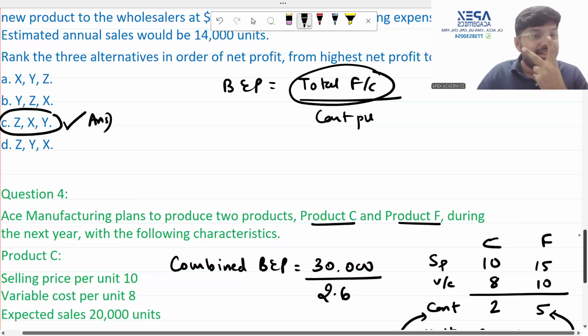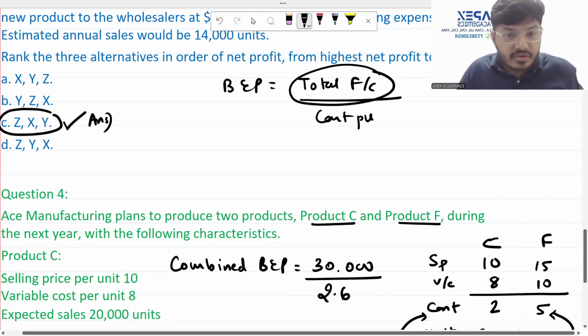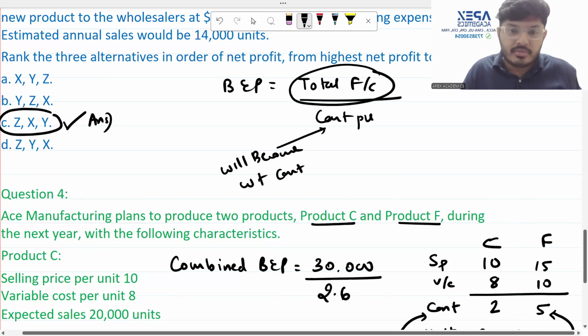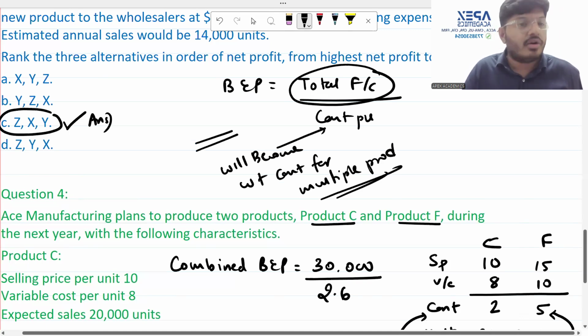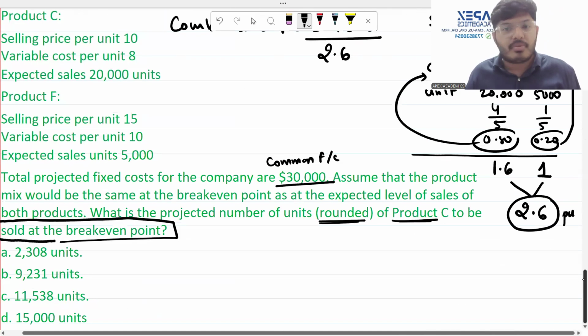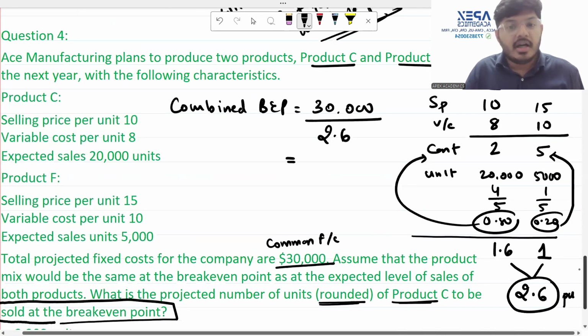Now this entity, if it is making 2 units or 3 units or 4 units or 5, this contribution will become weighted contribution for multiple products, and this is going to be for a single product. In our question, we have got multiple product. Therefore, we will have to take a weighted one. So this will be 30,000 divided by 2.6.